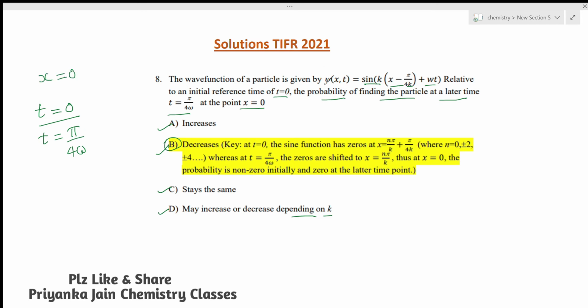This is what you have to do here. You have psi as a function of x and t, so you just have to put the values of t and x in the equation.